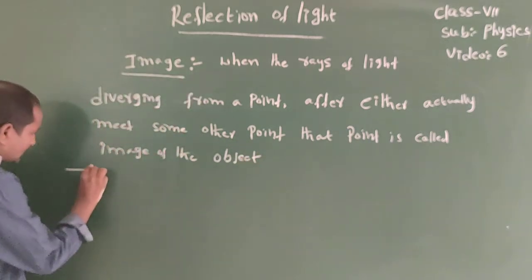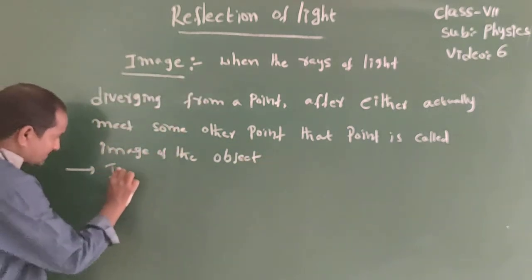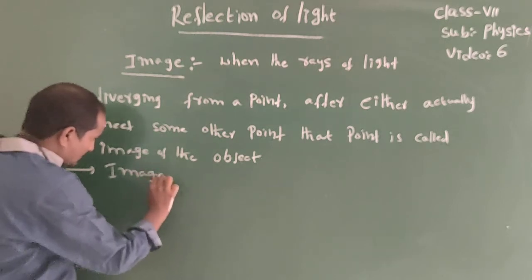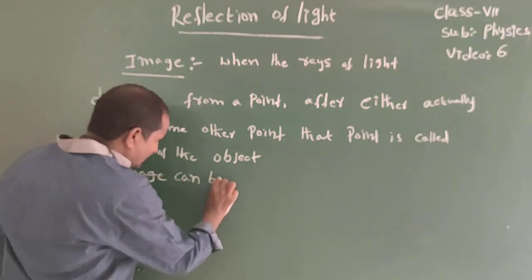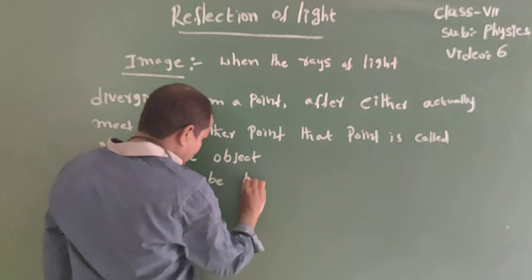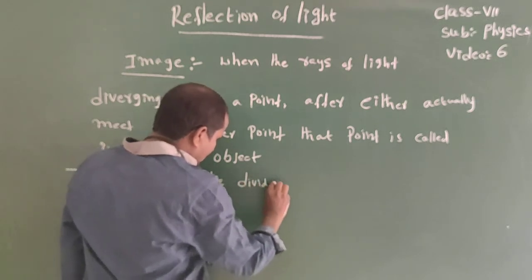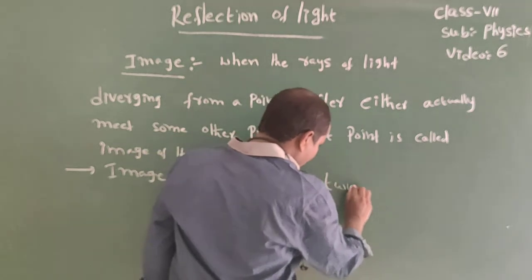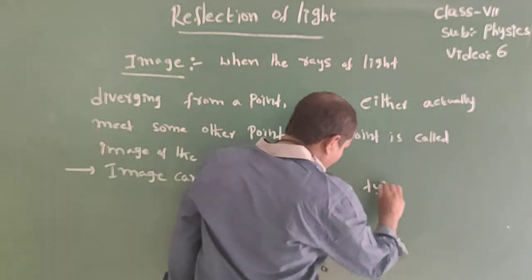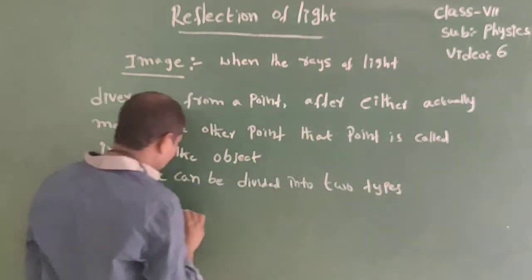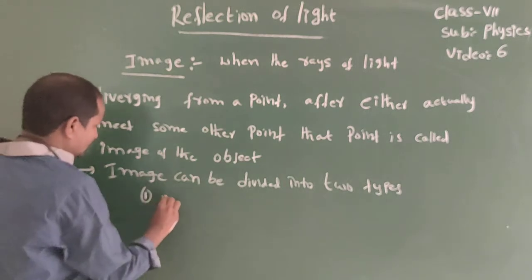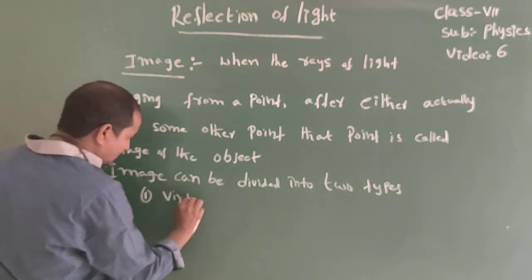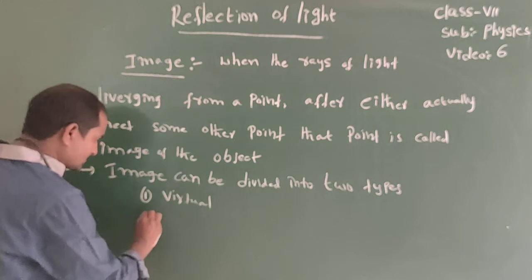Okay, so here image can be divided into two types. First one is real image.